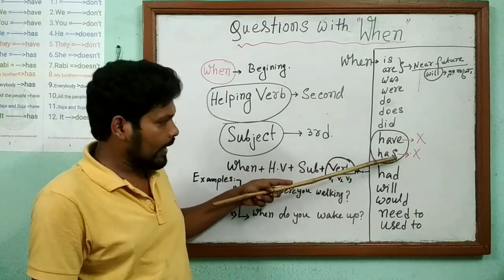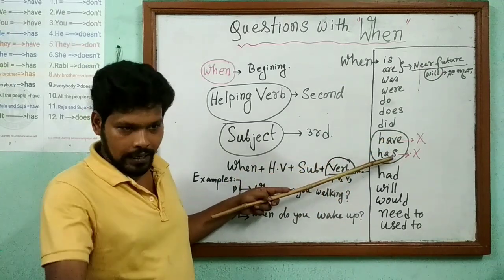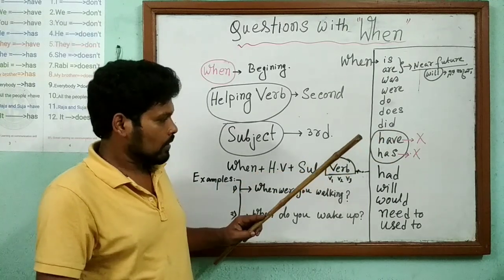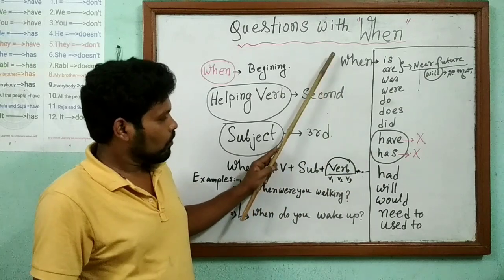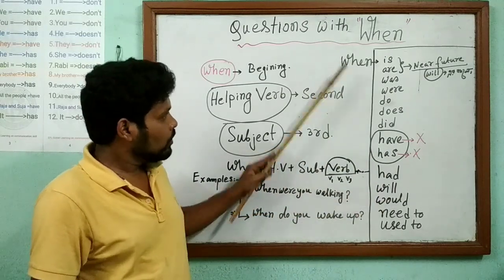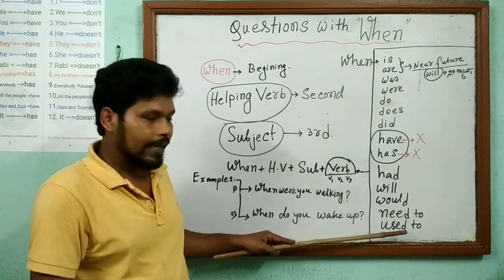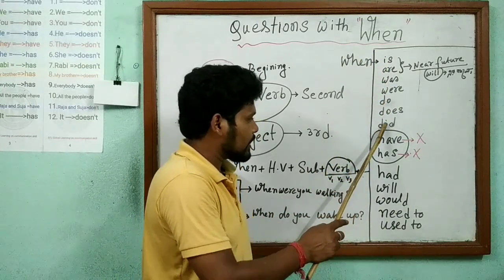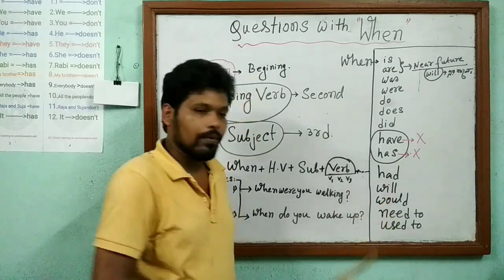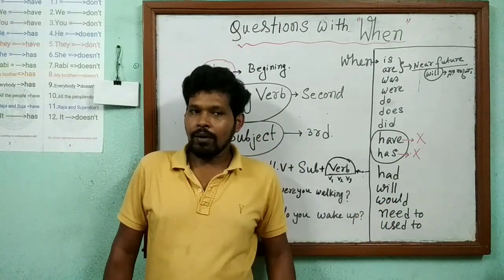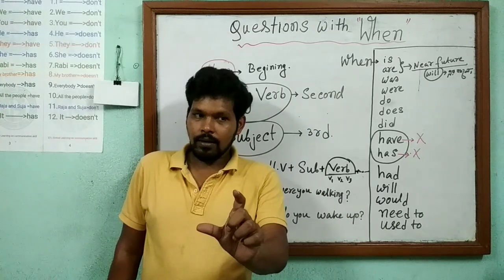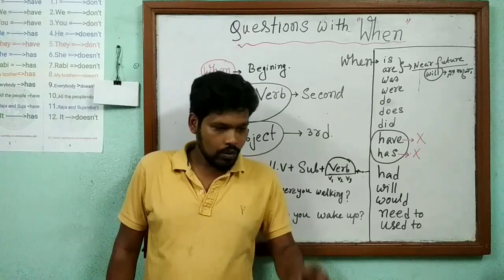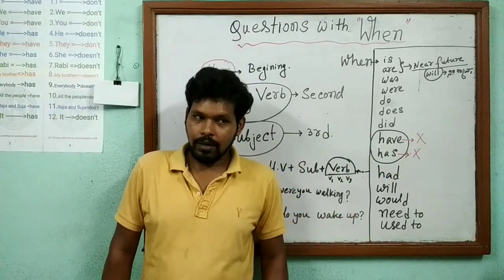Here have and has we cannot use. I will tell you after some time why have and has cannot be used. Just wait. When had, when will, when would, when need to, when used to. Then 1, 2, 3, up to 12. So 12 helping verbs and when. Today we will learn how we can make questions with when and 12 helping verbs.